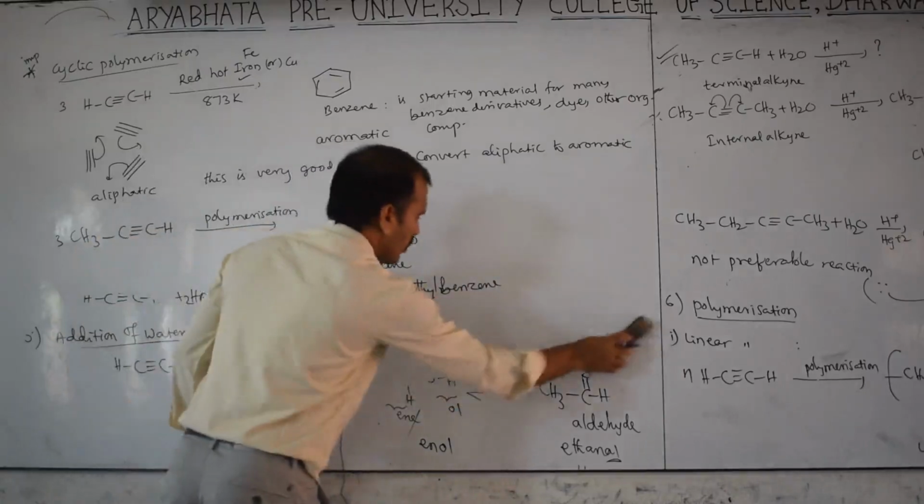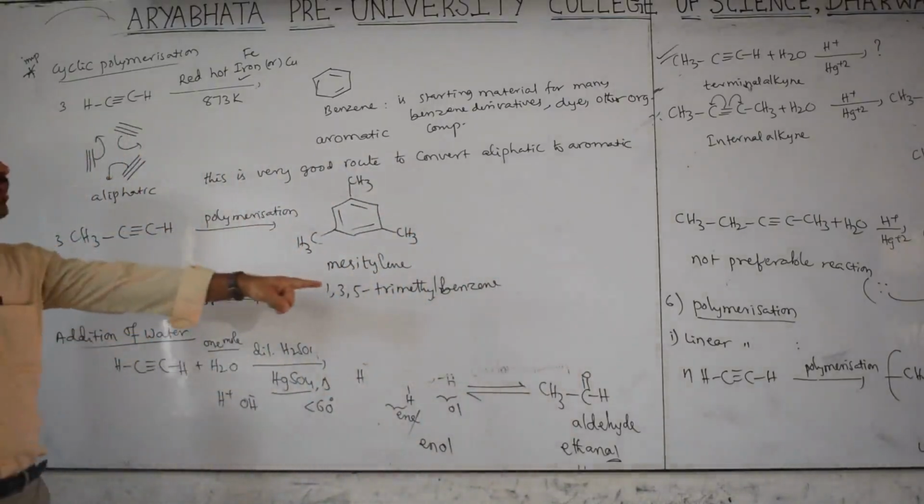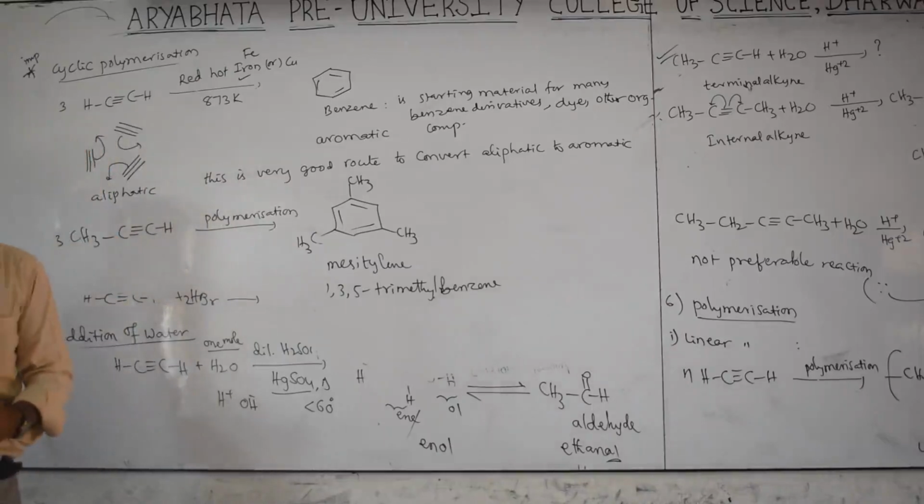Okay, so this is a polymerization. One is linear, another is cyclic polymerization. With this, the alkyne chapter is completed. Next class we will discuss the aromatic compound, that is benzene.